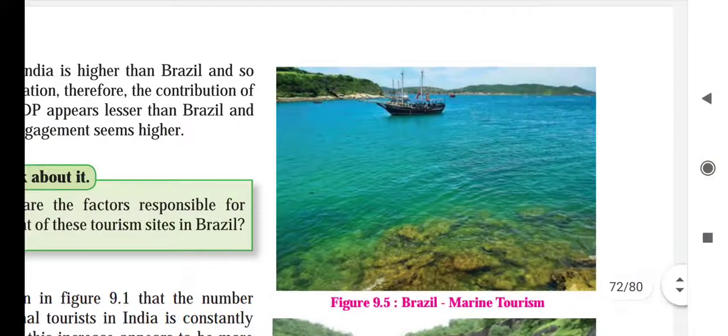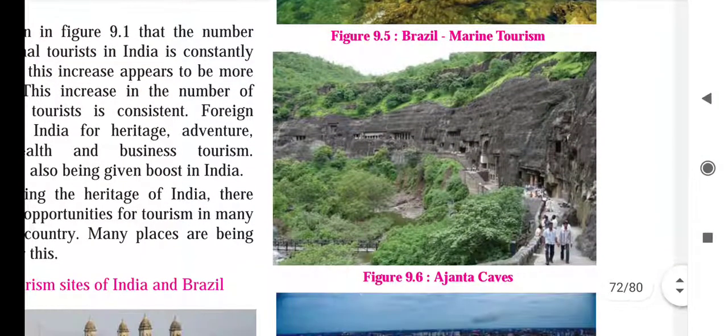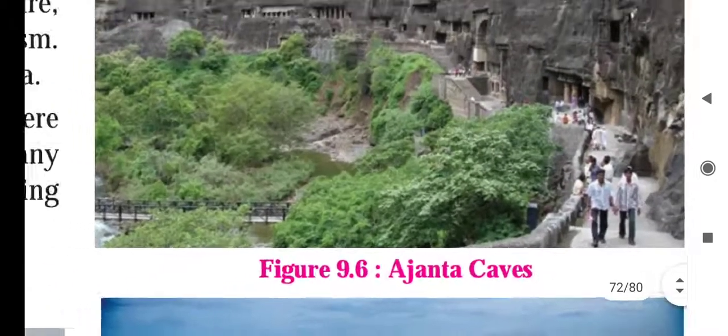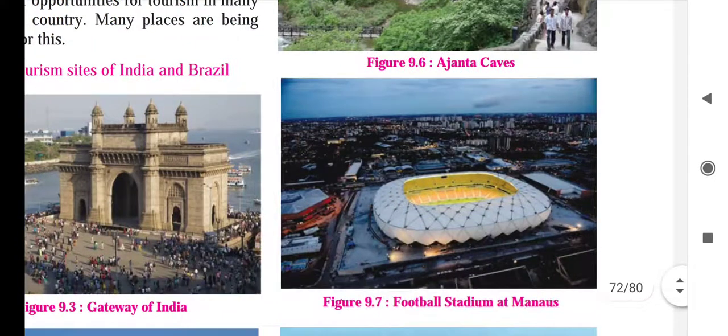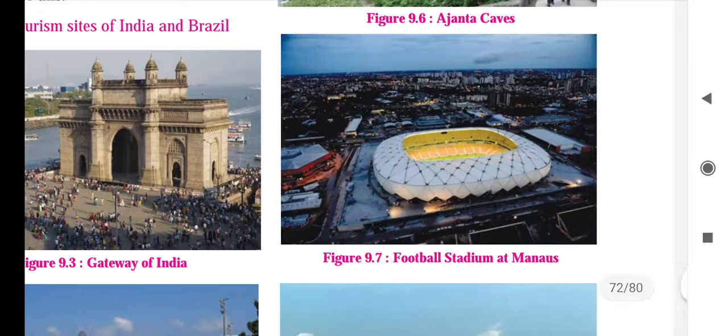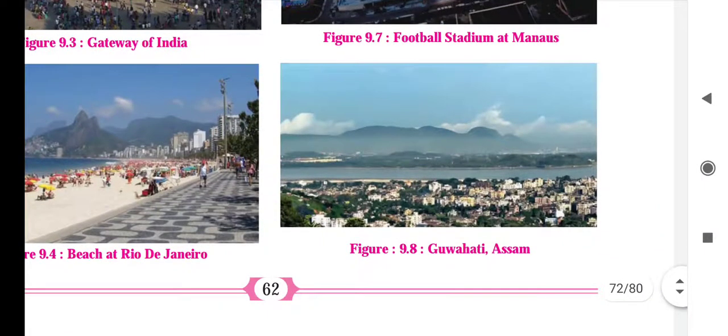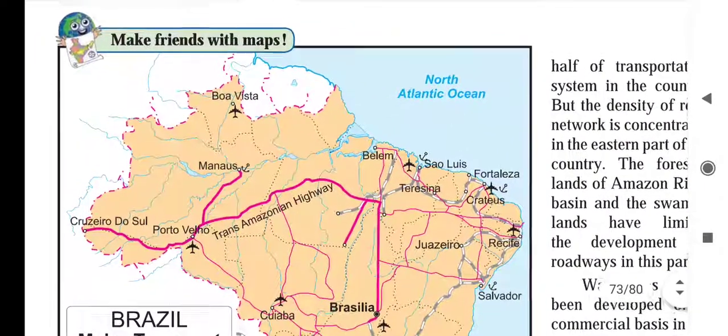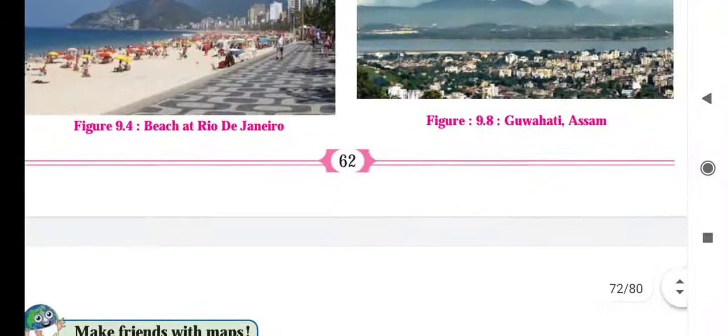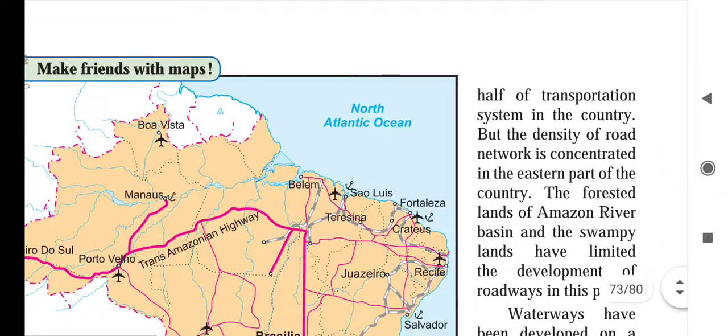Next is given Brazil, marine tourism. Next, Ajanta caves, Ajanta and Ellora caves. See here, every year international tourists arrive to see that place. Then here the football stadium at Manaus. Then Guwahati, Assam. So these all are tourist attraction places.